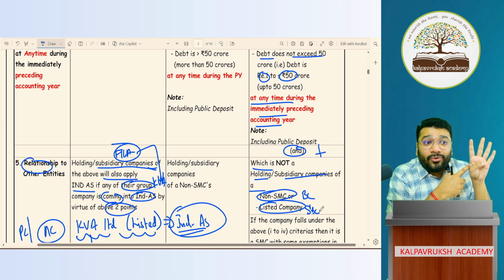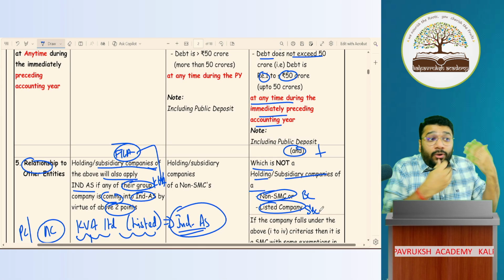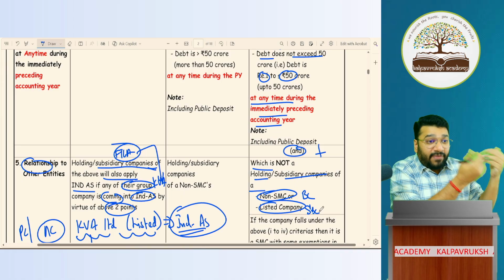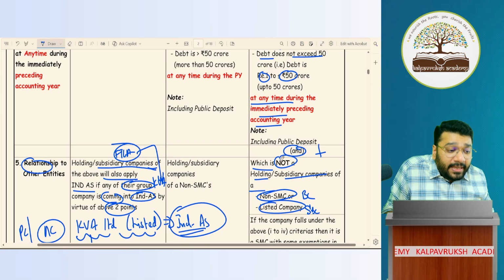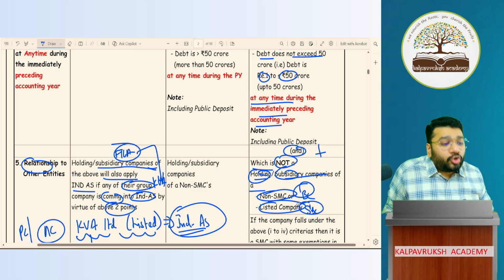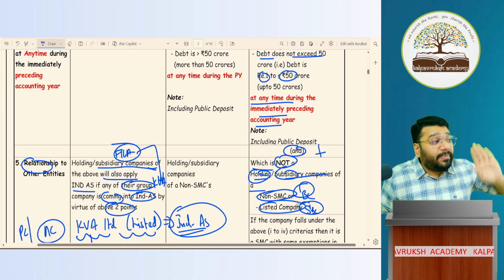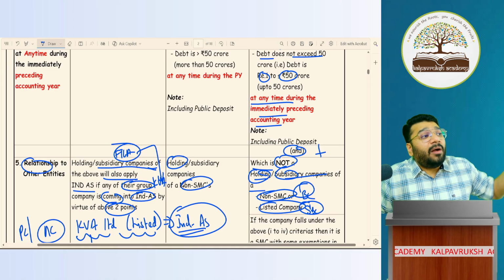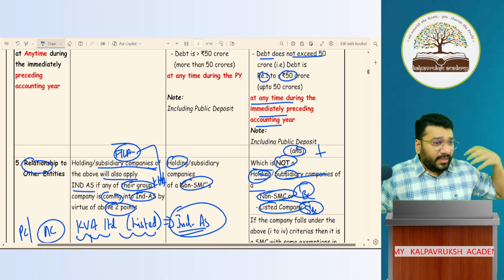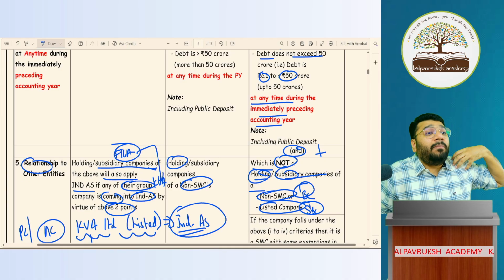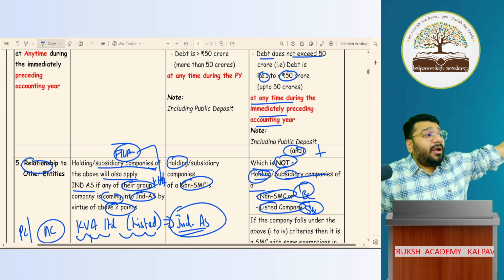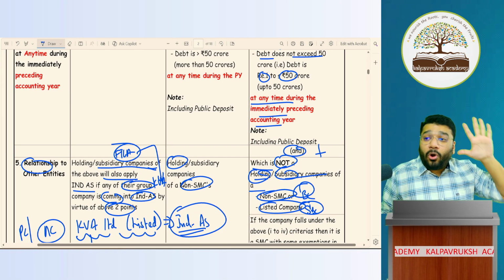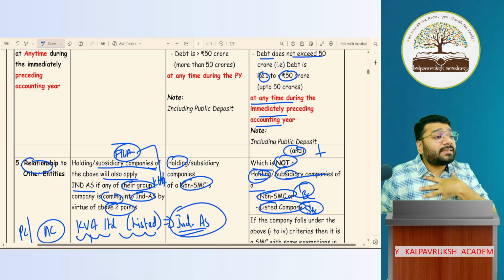Then what should KVA follow? All AS. So if I have to be an SMC, then I should not be a holding or a subsidiary of a big company or a super big company. If I'm related to a non-SMC, big company, I'll become a big company. If I'm related to a super big company, I will automatically become a super big company. Got it? Not got it? So if all these 5 conditions are satisfied, I'll be called an SMC.